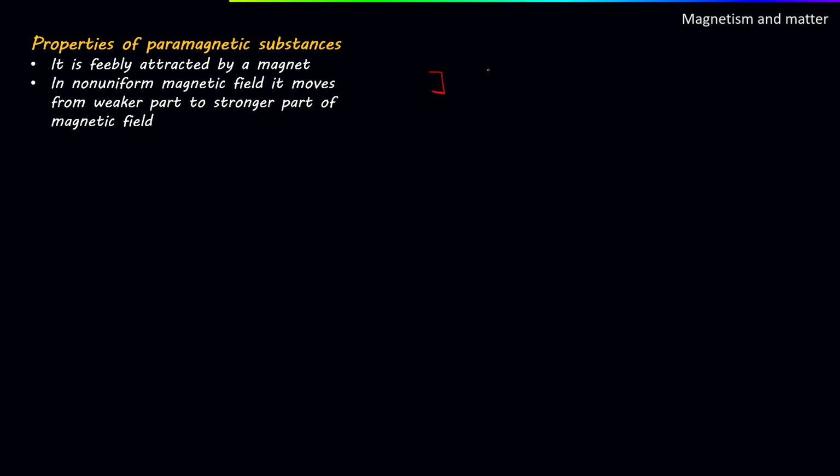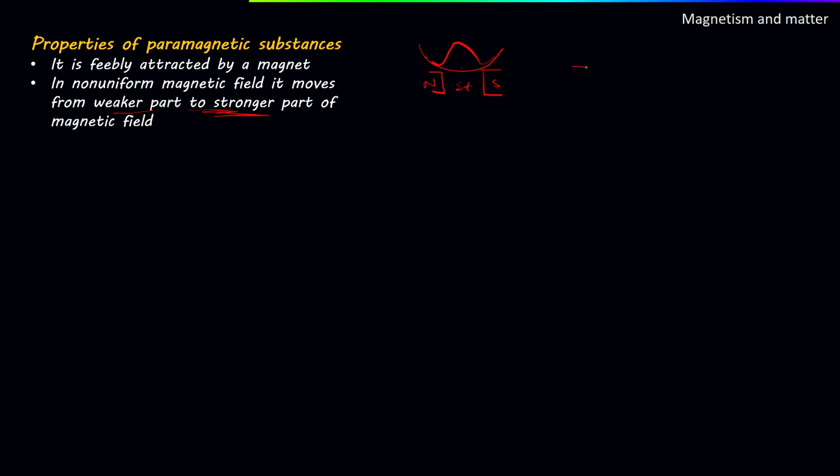Let us see the example once again. Here we know that the magnetic field is strong. This is the North Pole, this is the South Pole. Here is the strong magnetic field, and here is the weak magnetic field, and these move from the weaker to the stronger part of the magnetic field. So this is the weak part and here is the strong part. So this will build up somewhat like this.